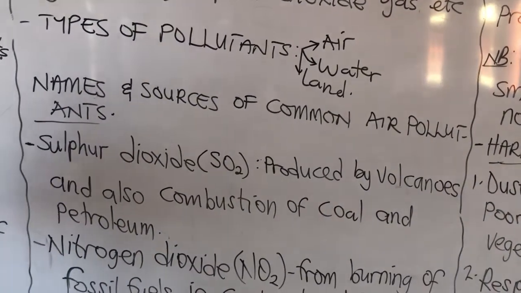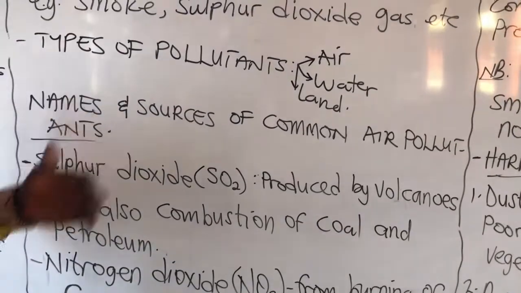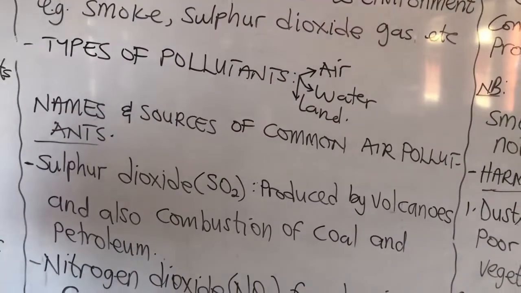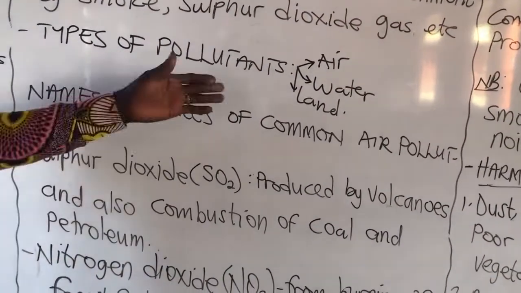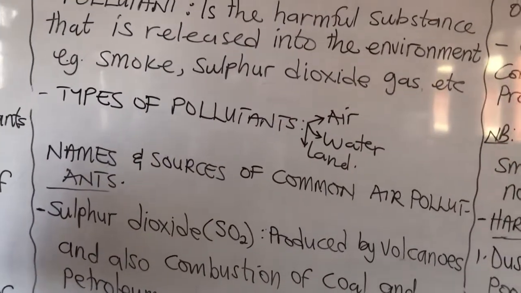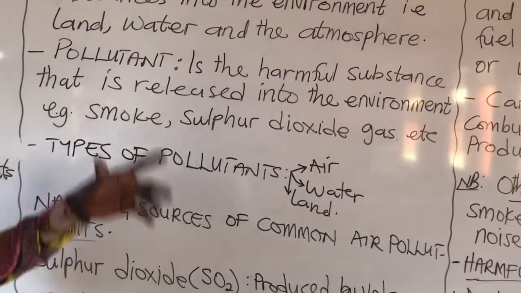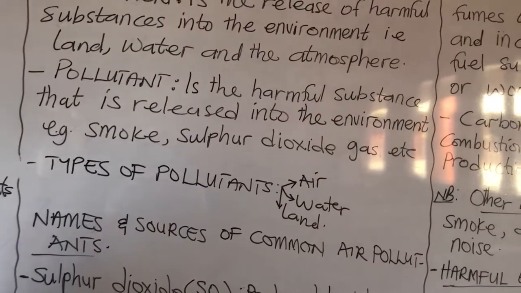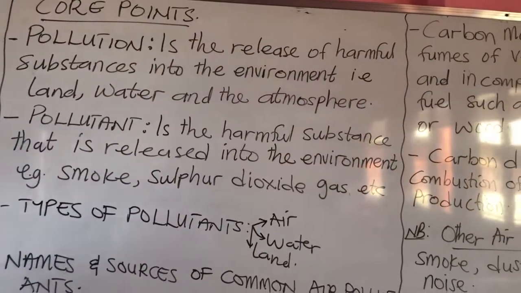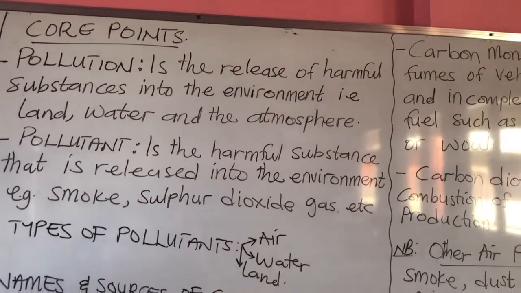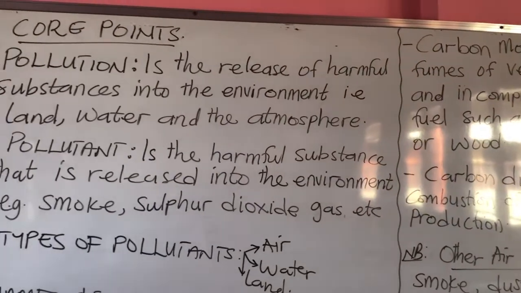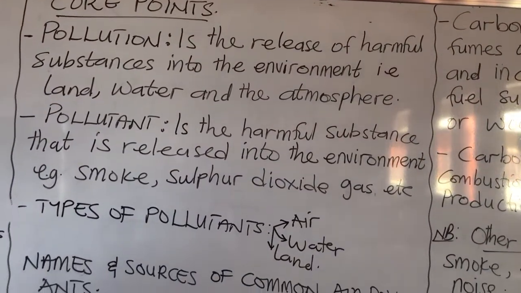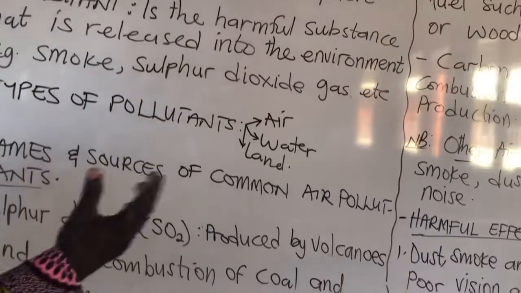So we have the air pollutant, the water pollutant, and the land pollutant as well. Today we are going to talk about the air pollutants.